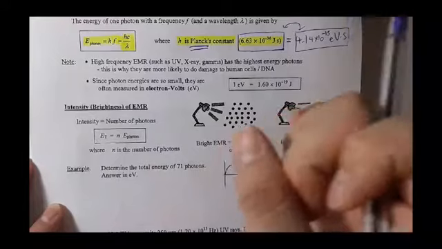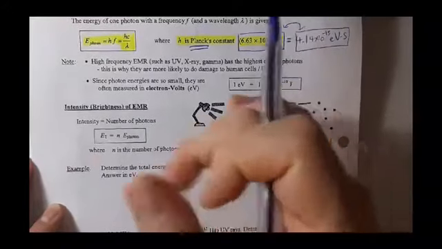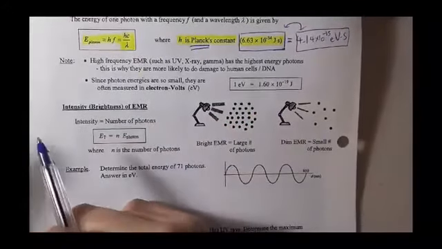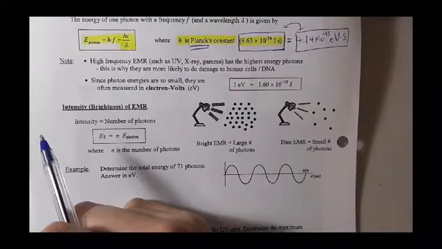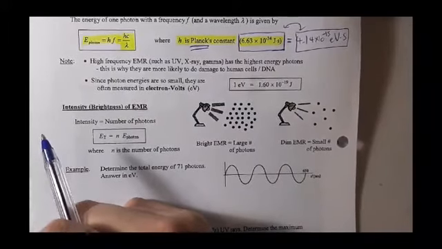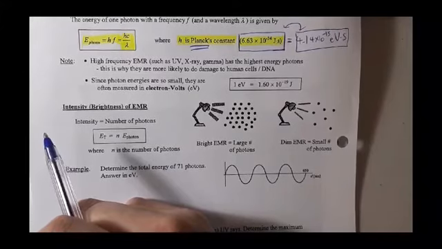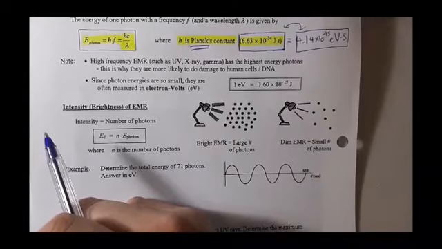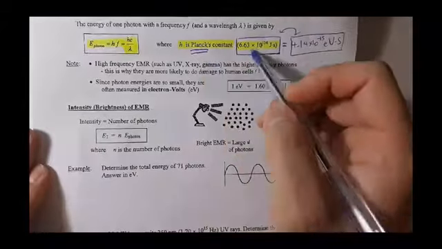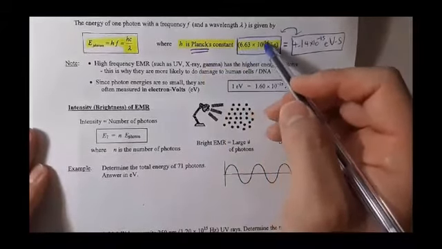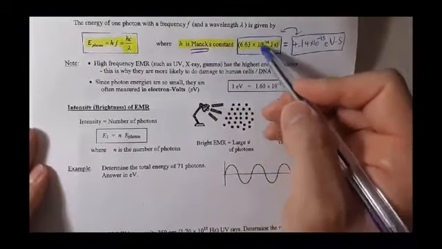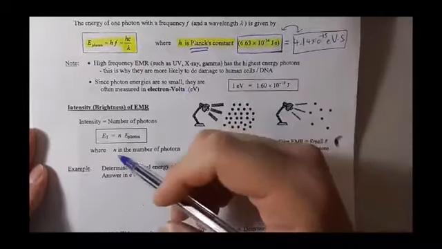Now, think about it. The small object, like an electron's mass, is 9.11 times 10 to the power of negative 31 kilograms. So even if the speed is really, really fast, which cannot exceed 3 times 10 to the power of 8 meters per second, even if you collide, the energy amount will be really, really small. And look at this constant too: 6.63 times 10 to the power of negative 34. That is a really small number.